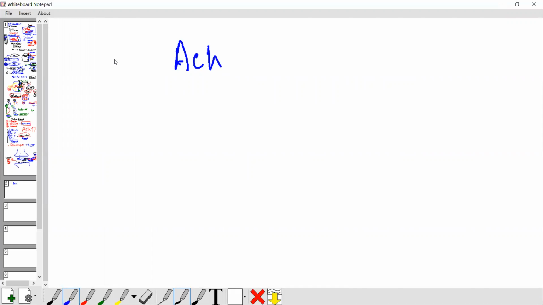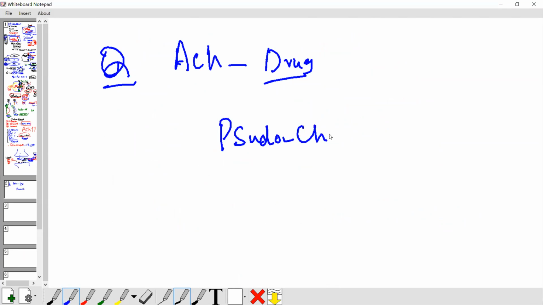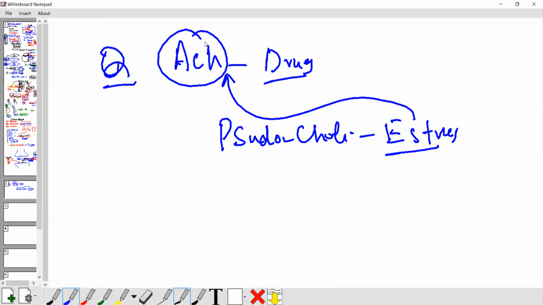Sometimes the examiner asks, can you use acetylcholine as a drug from outside? Can you give acetylcholine from outside? No, we never use acetylcholine as a drug. Why? Because the liver produces pseudocholinesterase. This enzyme is present in blood. This enzyme breaks it down. If you inject acetylcholine, it breaks down. So it's useless. Never use acetylcholine as a drug.